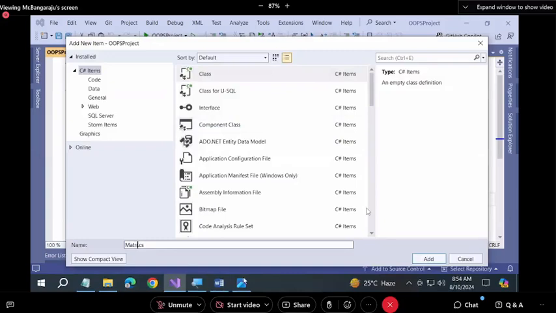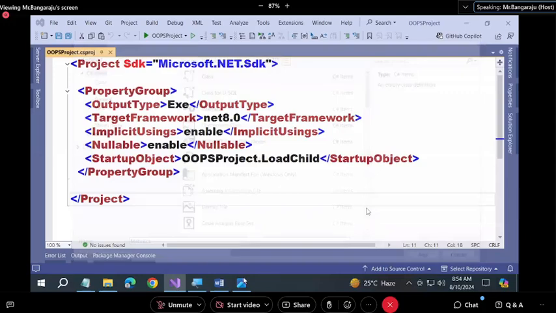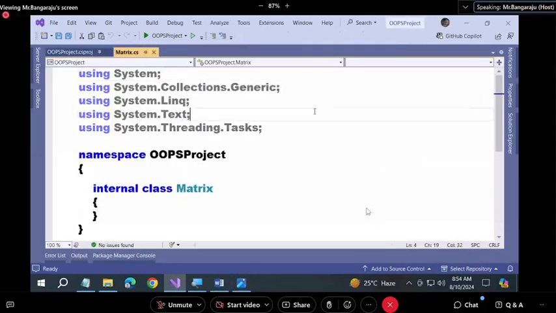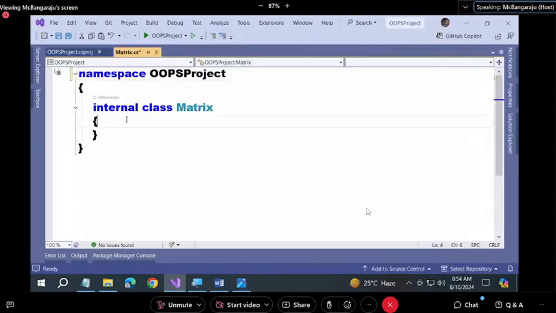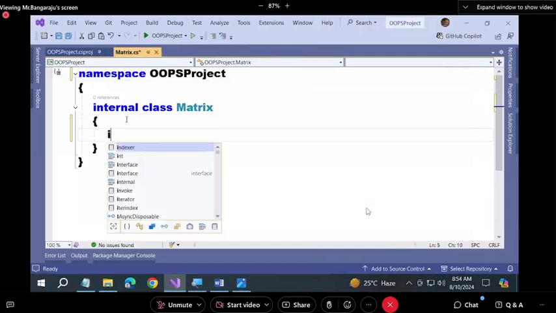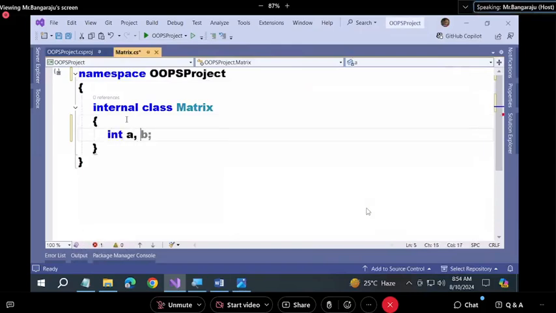So let me add a class here. The name is Matrix. Int a, b, c, d: the 4 attributes. Next, a public Matrix constructor to initialize all the 4.